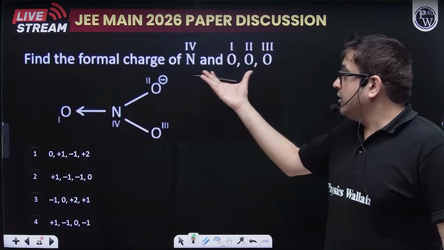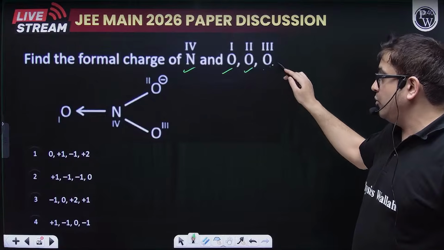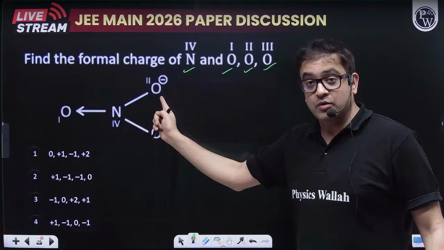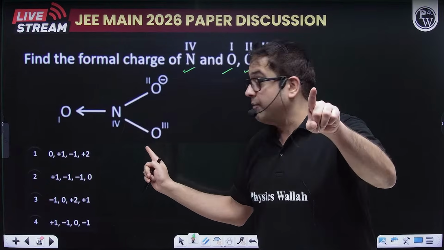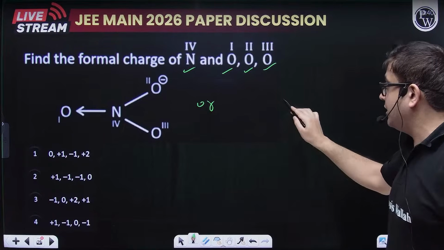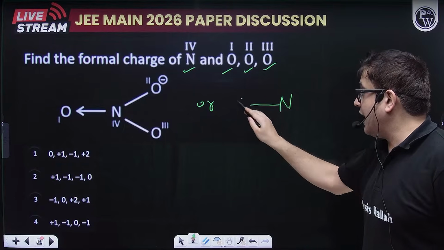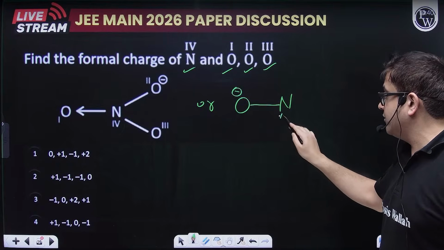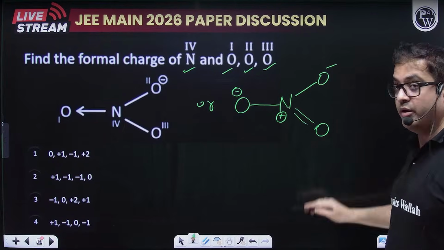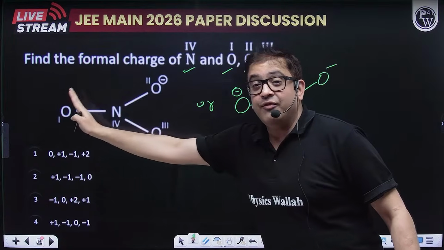Chemical bonding, the formal charge you have to calculate for nitrogen, oxygen 1, oxygen 2 and oxygen 3. Let us mark this: this is oxygen 1, this is nitrogen, this is O minus, this is oxygen 3. Now, because this is oxygen and that is O minus, what structure should we make? Nitrogen is giving a coordinate bond, so it will be plus, there will be a single bonded O minus, and a double bonded O. This much is clear.